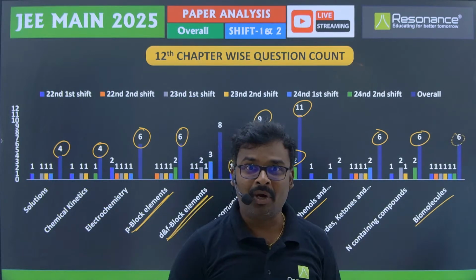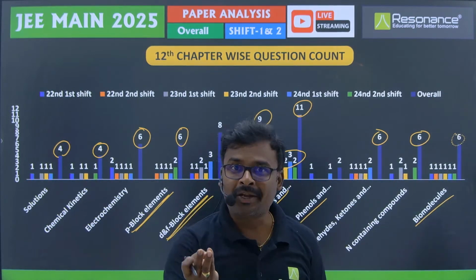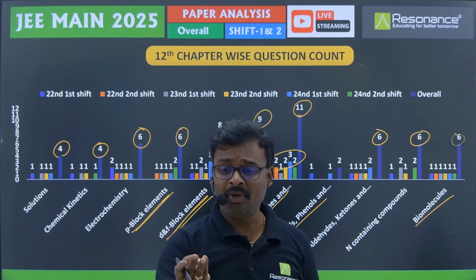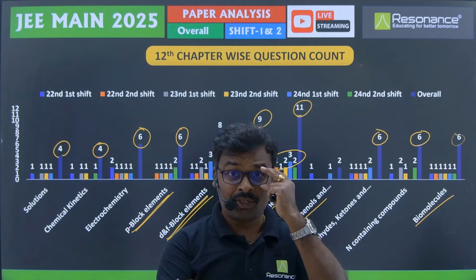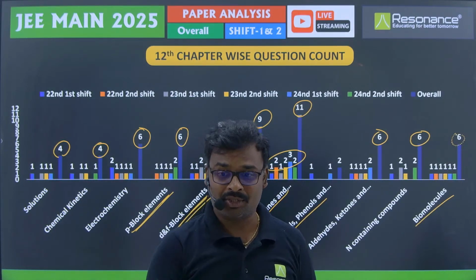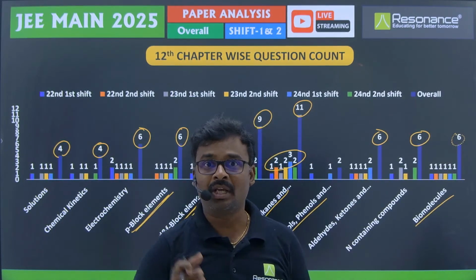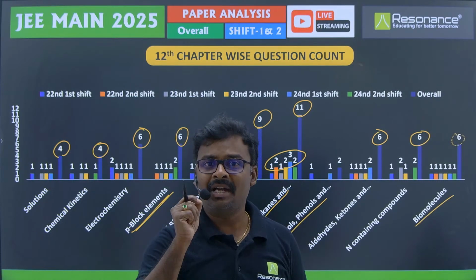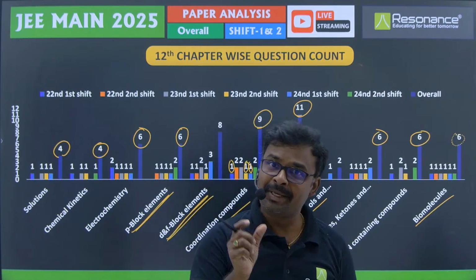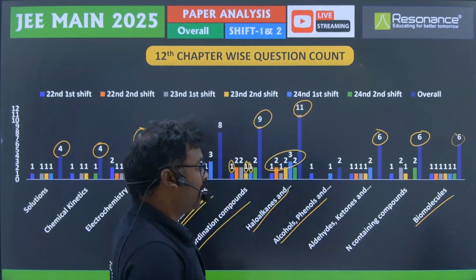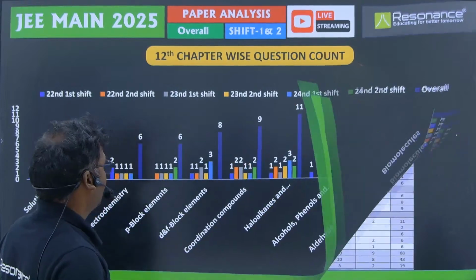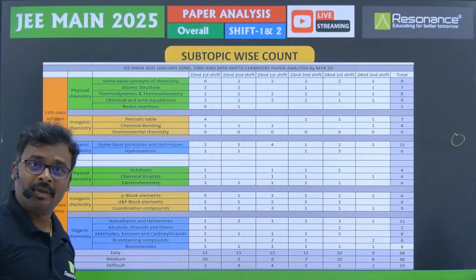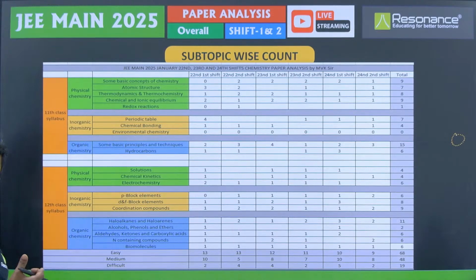Till now what they have asked from biomolecules is fructose related. Then they have asked from nucleic acids, that is DNA structure, nitrogenous bases. Then protein structure they have asked. Like from different parts of biomolecules, they are definitely asking the question. So simple chapter, so easy to catch that 1 question, right? So this is the overall summary, whatever I have given. So for your reference, we have made this one.